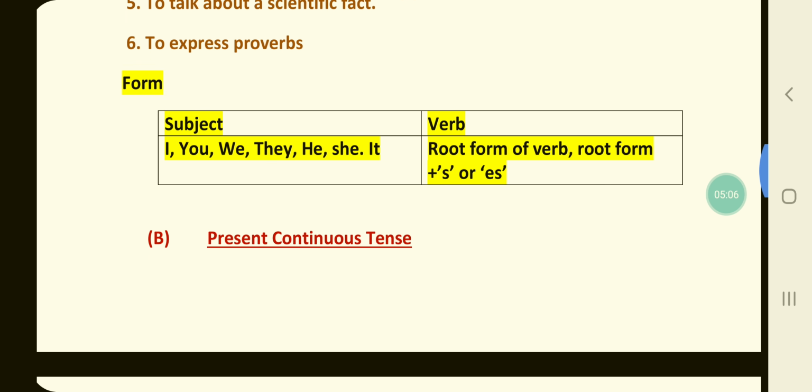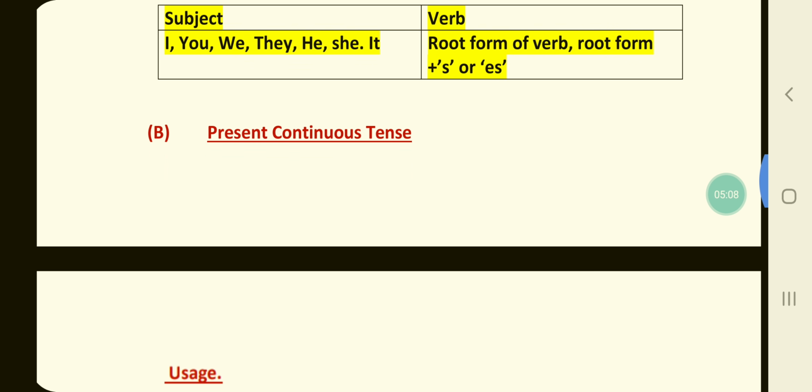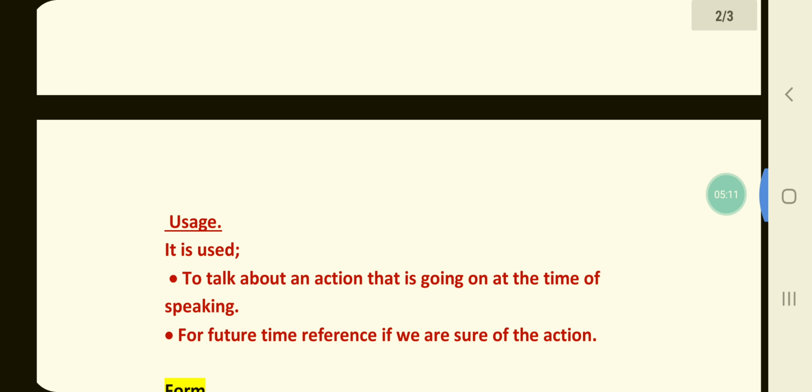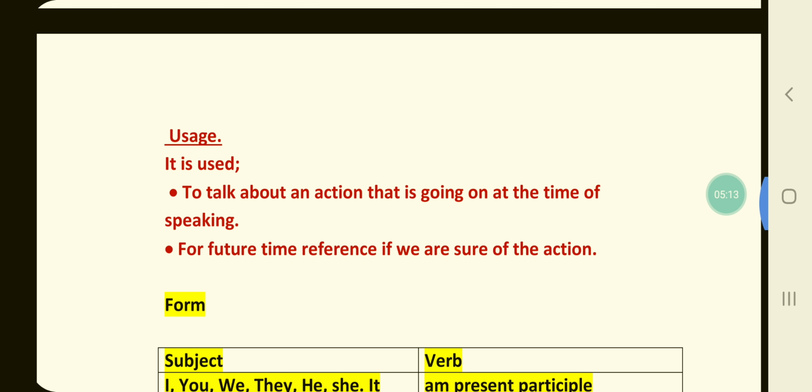Now coming down to the second form, that is present continuous tense. Children, the usage: it is used for an action that is in progress at the time of speaking. As you can see, to talk about an action that is going on at the time of speaking. For example, he is reading a newspaper. The children are playing football.